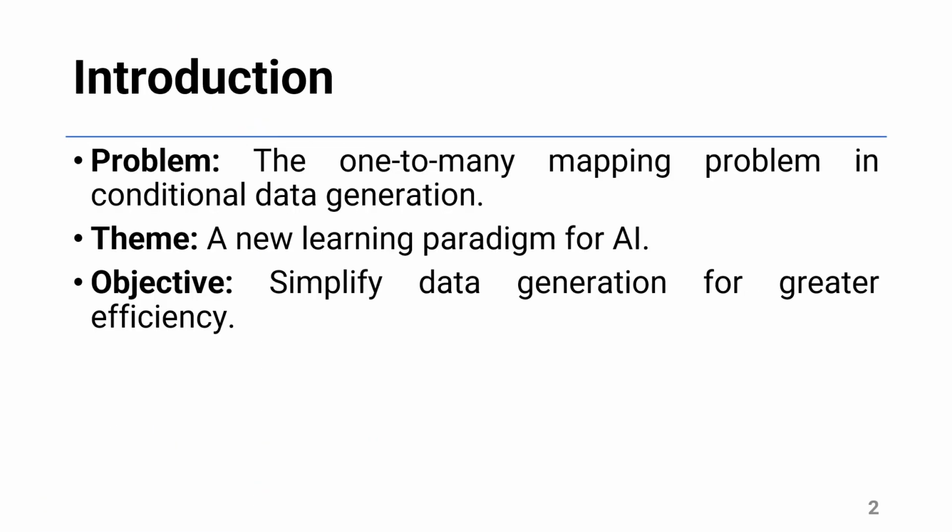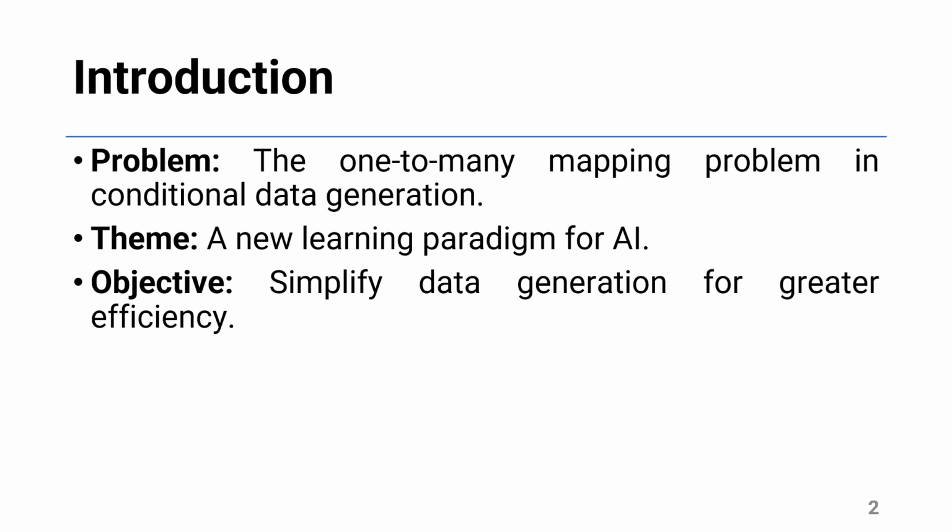The core problem this paper addresses is a fundamental challenge in machine learning: generating complex, high-dimensional data, like images or video, from a simple input. This process is often hindered by what the authors call a one-to-many mapping problem. Think about it. A single word like dog can correspond to countless different images of dogs. How do we teach an AI to handle this vast complexity without getting overwhelmed?